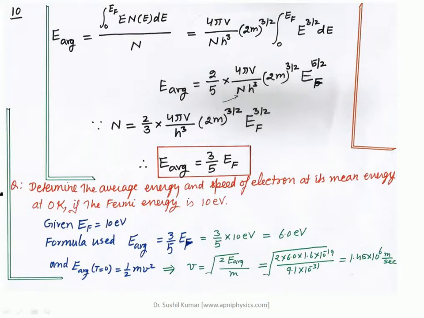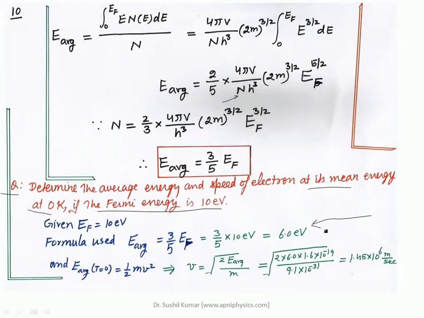So the question: determine the average energy and the speed of an electron at its mean energy at 0 Kelvin if the Fermi energy is 10 electron volt. So 10 electron volt is the Fermi energy given, so you can put the value directly in this formula, 3 by 5 EF, and in this way you find that 6 electron volt is the average energy of the electron.